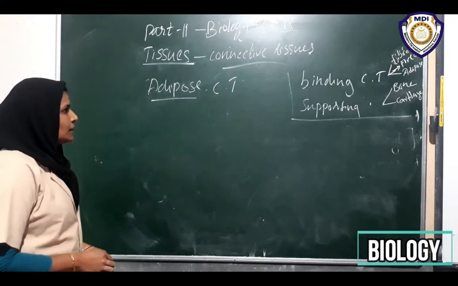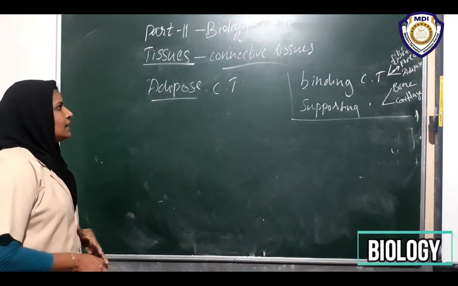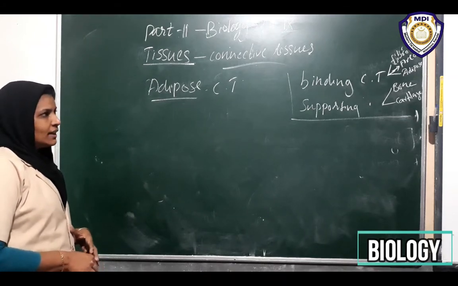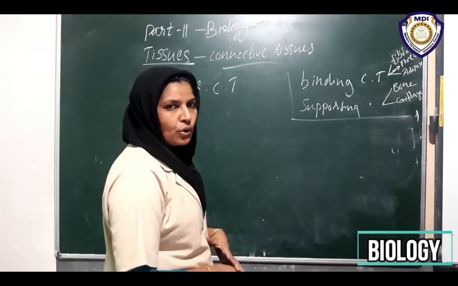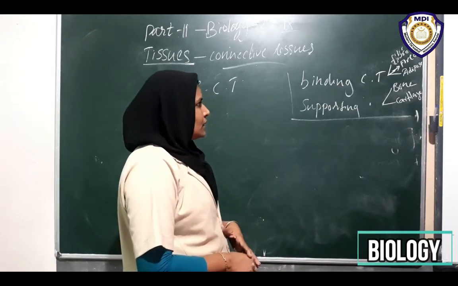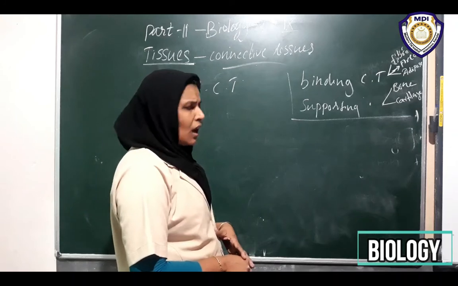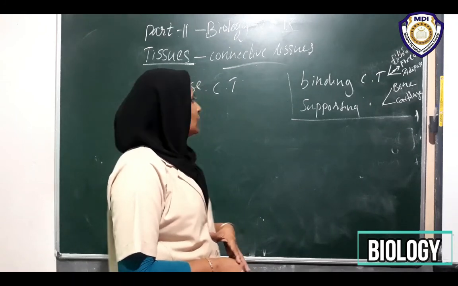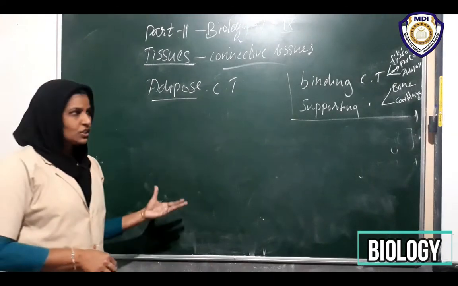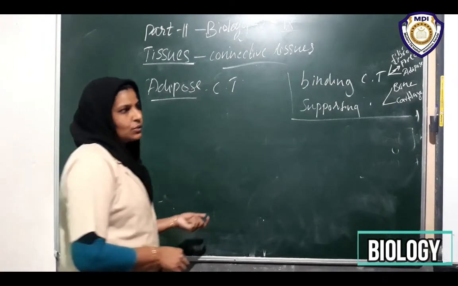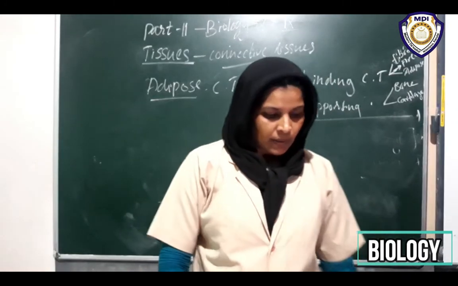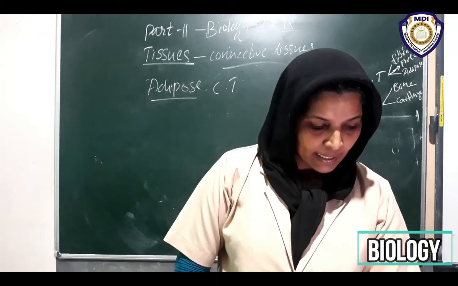Are you clear? Now we have studied completely about the connective tissues. We have studied binding connective tissue, supporting connective tissues and fluid connective tissues. I think you could understand well. Have any doubt? You can ask me. Okay. So there are various types of connective tissues including adipose tissues, areolar connective tissues, and we have also studied bone, cartilage, etc.